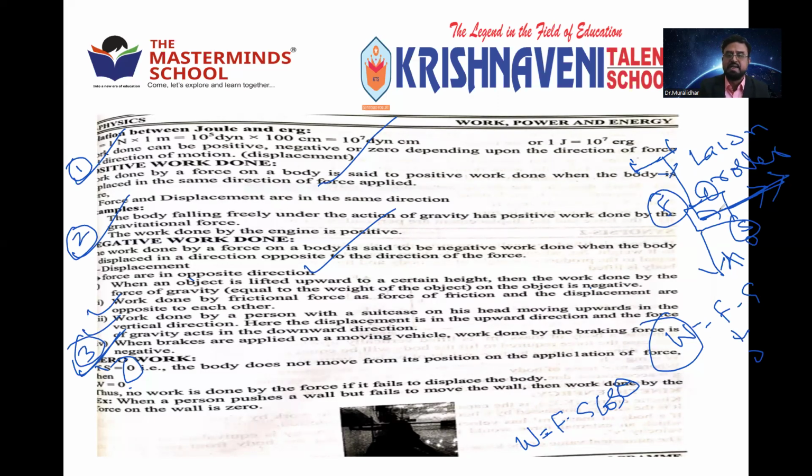Suppose the angle is 90 degrees. Cos 90, in trigonometry you may know, cos 90 is 0. So total F s becomes 0. So work done is 0. Suppose when you go to the railway station, the coolie holds the object on his head and moves. It means his force is acting at 90 degrees to the displacement.